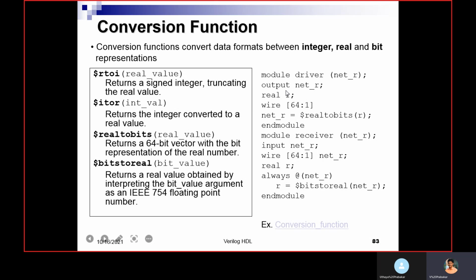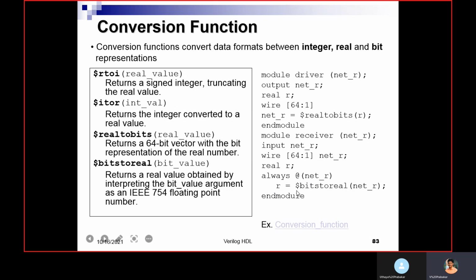Here netR is the output, so we are passing it as an output argument, and in the module receiver we are receiving netR as an input, a 64-bit net. It's bits. After receiving this, whenever netR changes, it will enter into this line.